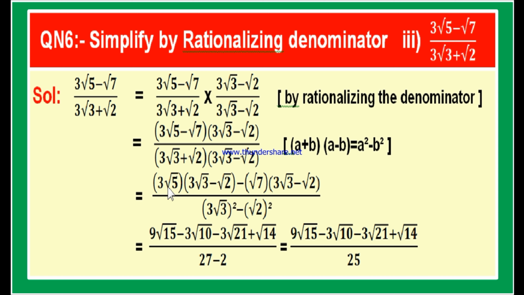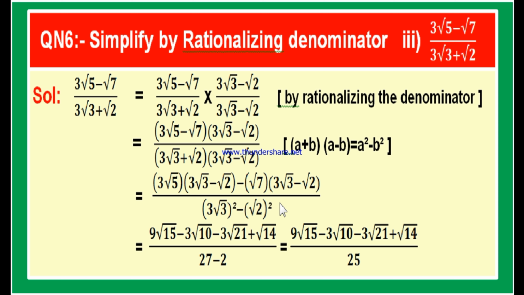Understood? I shall repeat. You see, 3 root 5 into 3 root 3. Multiply the rational numbers and multiply the irrational numbers separately. 3 into 3 is 9, square root of 3 into square root of 5, square root of 3 5 is 15. Minus 3 root 5 into root 2, 3 into root of 5 2 is 10. Minus root 7 into 3 root 3, this is 3 into root of 7 3 is 21. Minus into minus plus root 7 into root 2, root of 7 2 is 14.